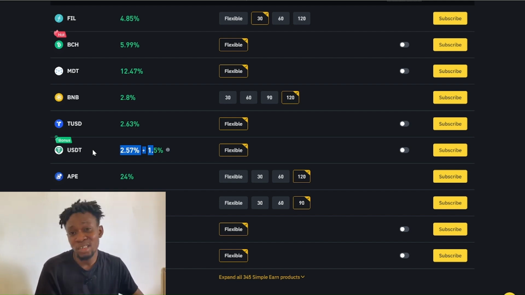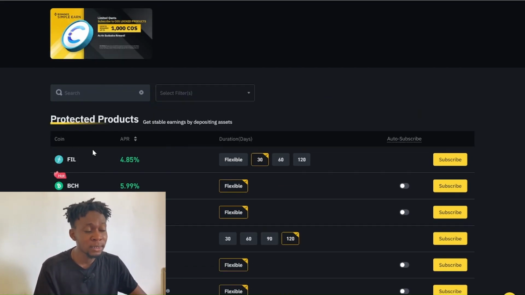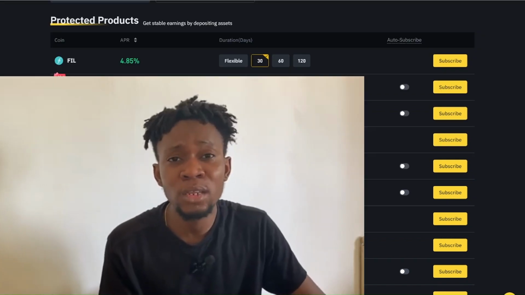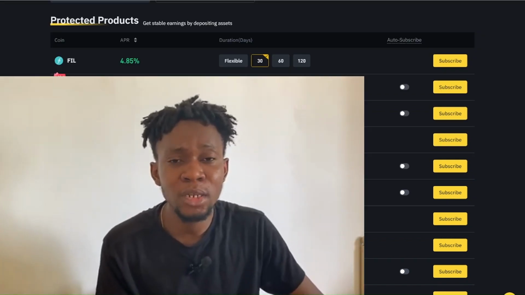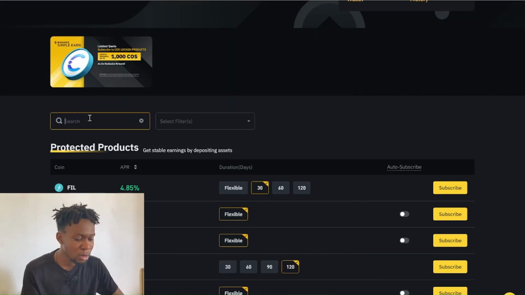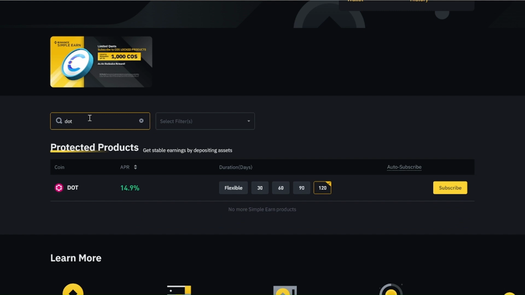And there's this token I like to stake if I want to stake a token on Binance staking. Staking a token different from a stablecoin comes with higher risk and higher reward. Polkadot is a smart contract project, and here is this token. Right here, this token offers 14.19% APY in a year if you stake for 120 days.